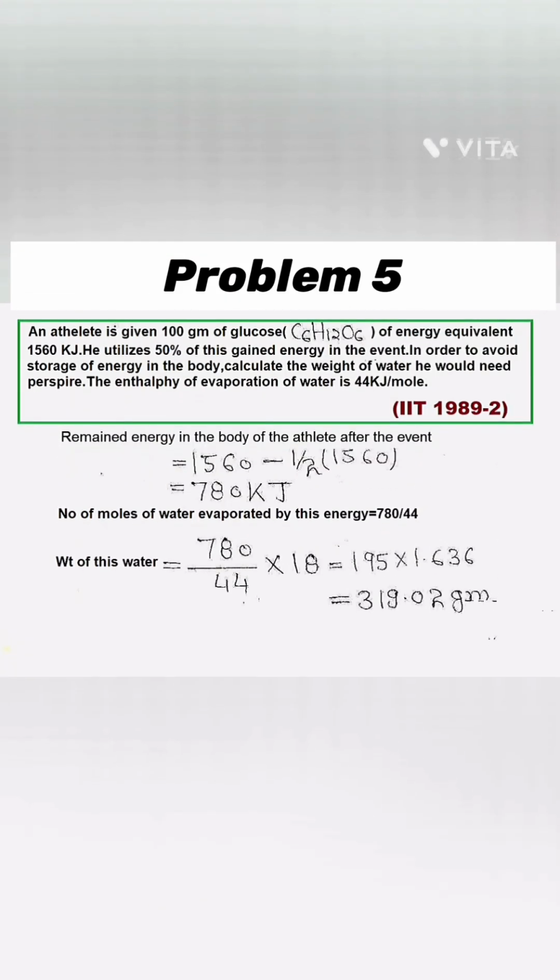In the problem shown here, the total energy intake of the athlete will be 1560 kilojoule. Now 50% of this energy he expended in the event, hence 780 kilojoule remained in his body. Since 1 mole of water needs 44 kilojoule energy for evaporation, with this energy the number of moles of water evaporated will be 780 divided by 44. Multiplying with molecular mass, we get the required weight.